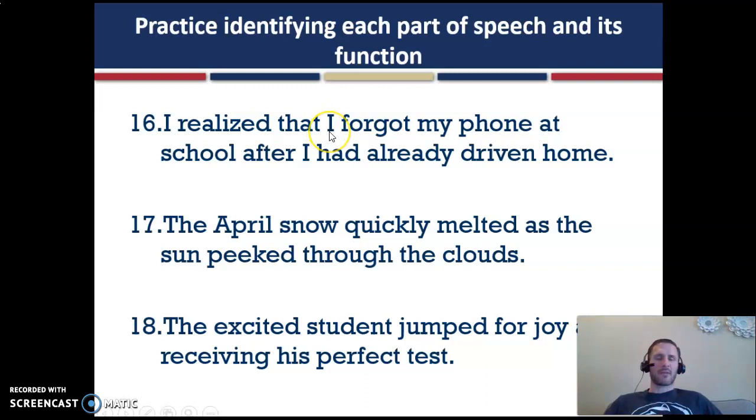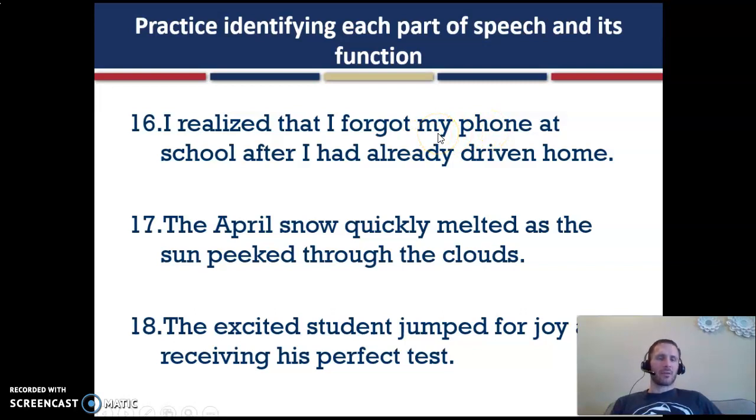I is the pronoun functioning as the subject of the dependent clause, right? So as a dependent clause, it's going to have a subject and a verb. It's just not going to stand alone by itself, right? What did I do? Forgot. That's my action verb. What did I forget? Forgot my phone. So phone is the direct object of the verb forgot. So it's a noun functioning as the direct object.